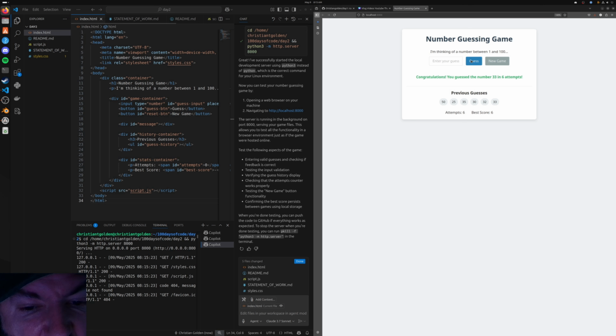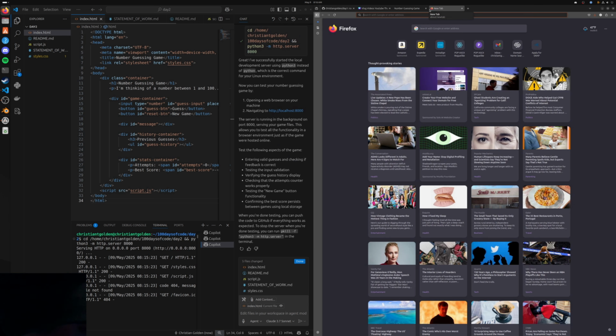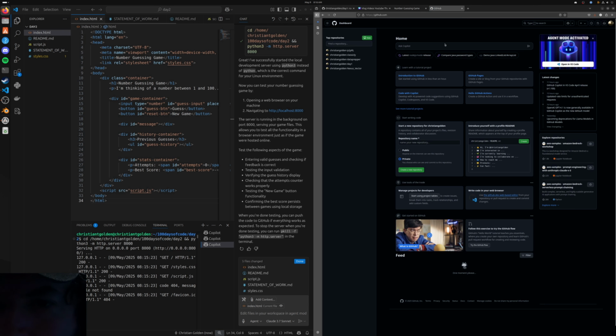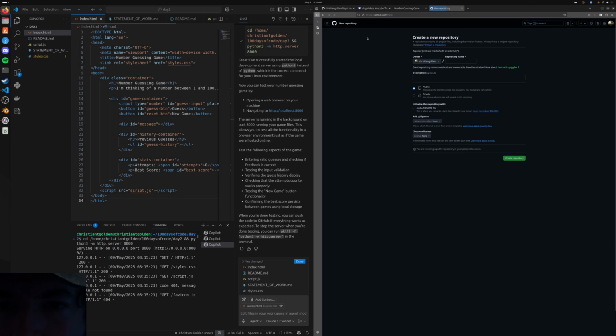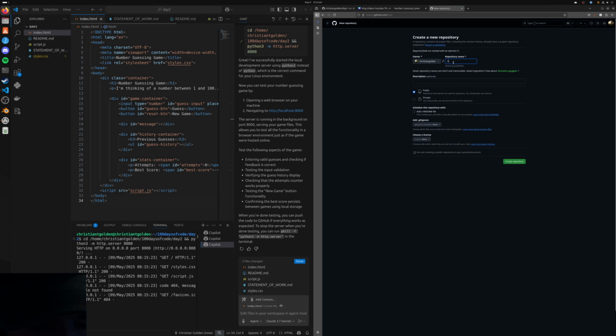Guess the right number. We're going to go ahead and at this point push it right to GitHub. First, I have to set up a GitHub repository for this, and then do these commands that it listed up above. We'll get back to that, but let's go right to GitHub. All right, let's make a new repository. Let's just call it day 2.